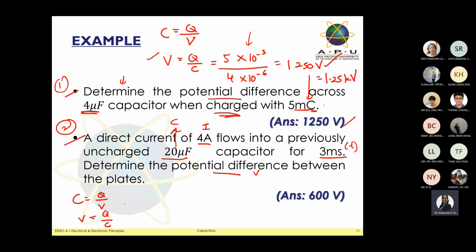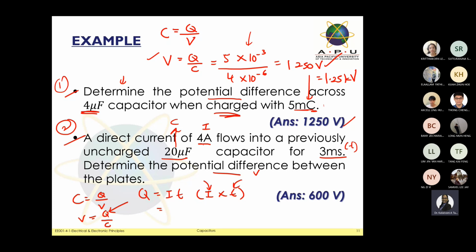At the same time, I need to know the value of the charge because they did not specify it for us. In the first question they gave the charge value, but in the second question they did not highlight the charge value. So indirectly, we need to find the formula for Q. The formula of Q that we always know is the current times the time, I times t. So you need to know the value of the current and the value of the time, and then you can substitute the values to get Q, the charge value.